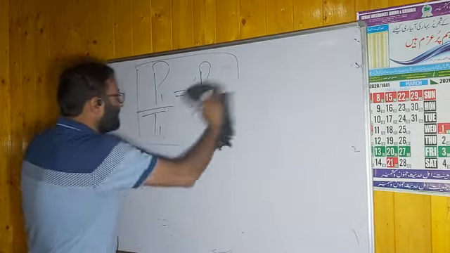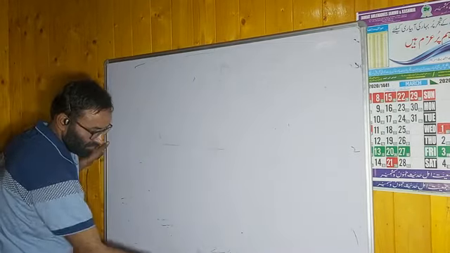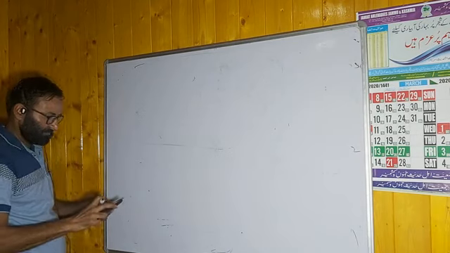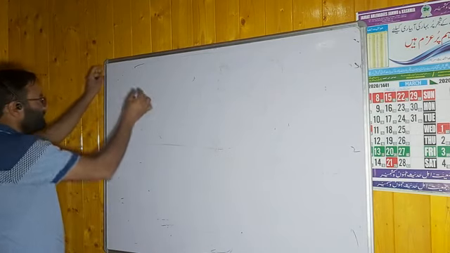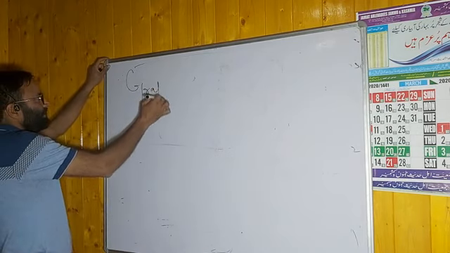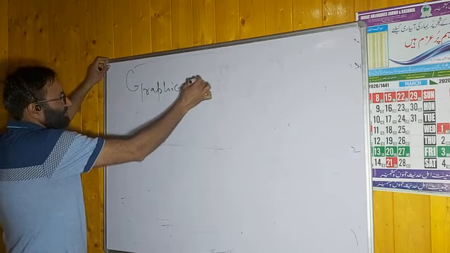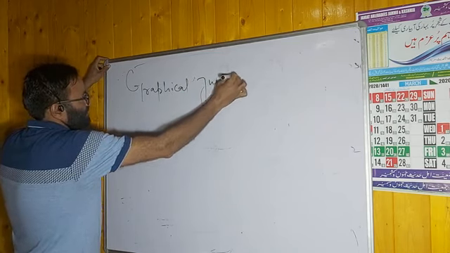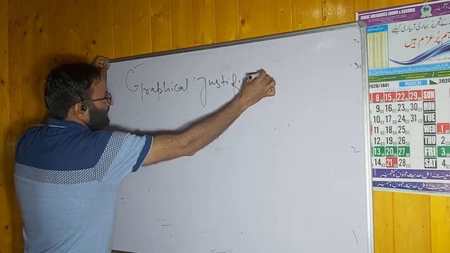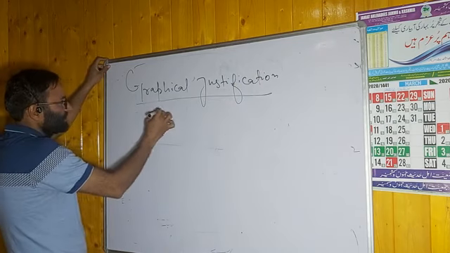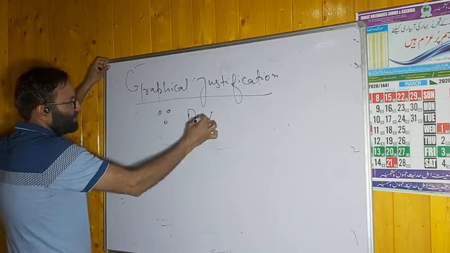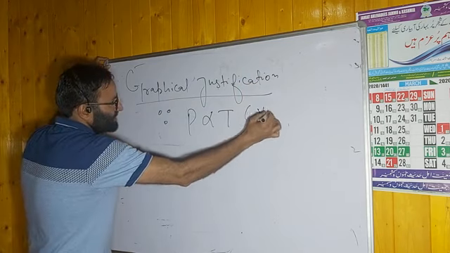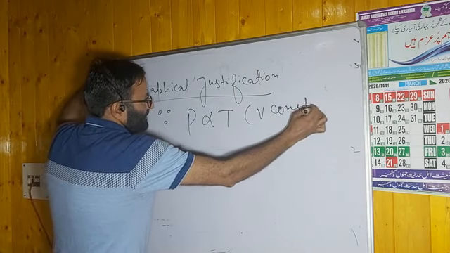Now, graphical justification of Amontons' law. Since P is directly proportional to temperature, volume is constant.